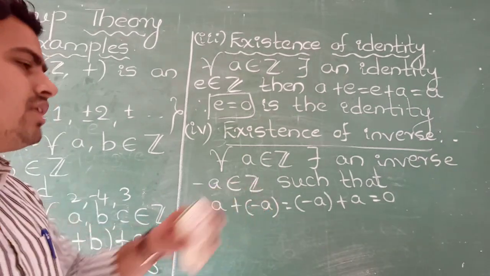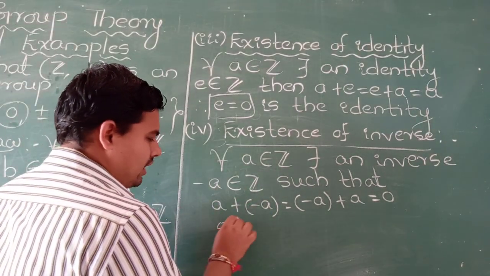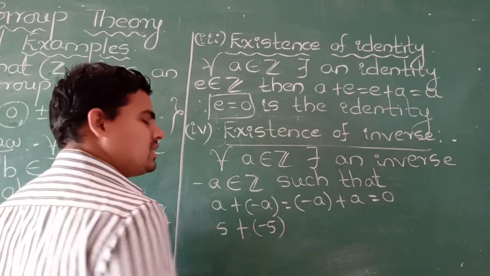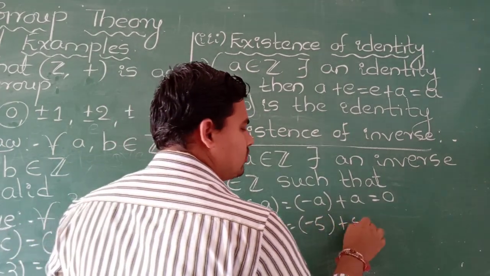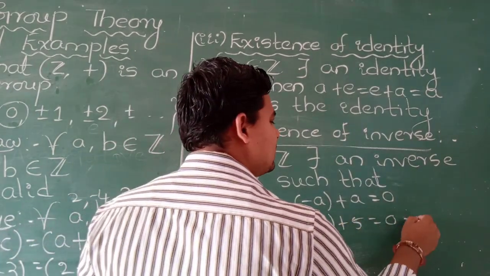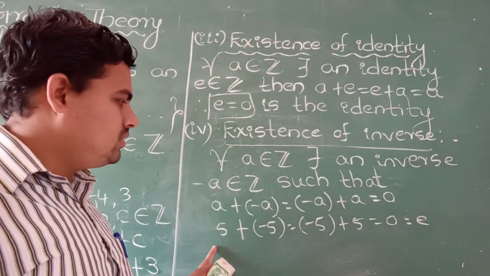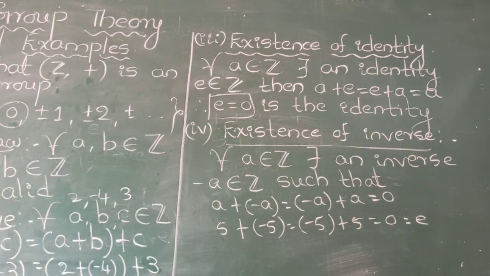This is called the inverse law. For example, 5 is present in Z and minus 5 is also present in Z. Add these two. Minus 5 plus 5 is equal to what we get? 0. 0 is nothing but what? Identity element. This is the example for the existence of inverse.